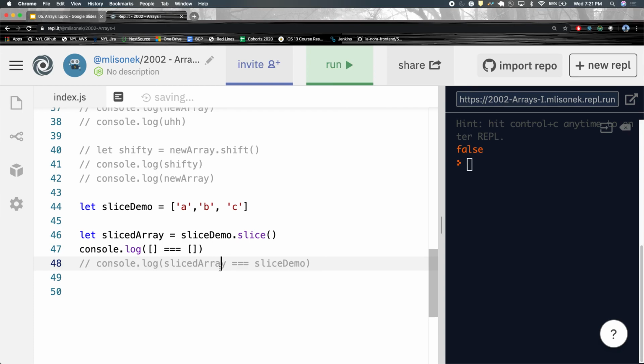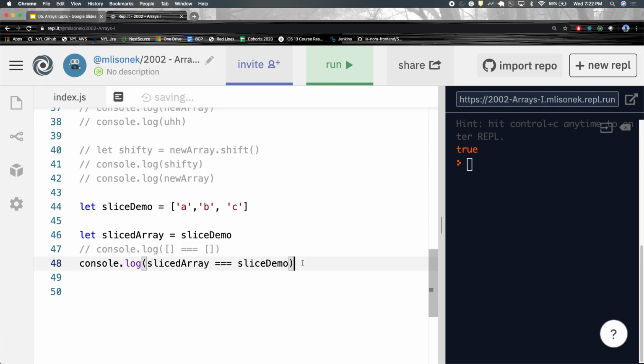Can you do let sliced array equals sliced demo, or do you have to use slice? So, back to this point, if I say let sliced array equal sliced demo, then it is true. They are the same array.